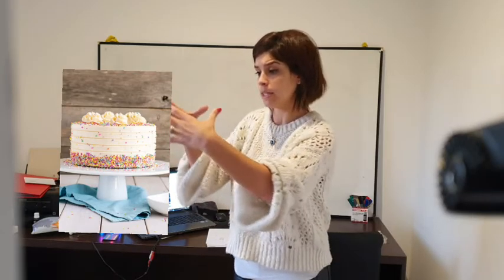Then, for example, something that is countable, like the cake. When you have a birthday cake, you say 1 cake, 2 cakes, 3 cakes. But what happens when you eat the cake? You don't eat 1 cake, 2 cakes. You eat a piece of cake, a portion of cake, some cake. So in that moment when you eat the cake, it's uncountable.